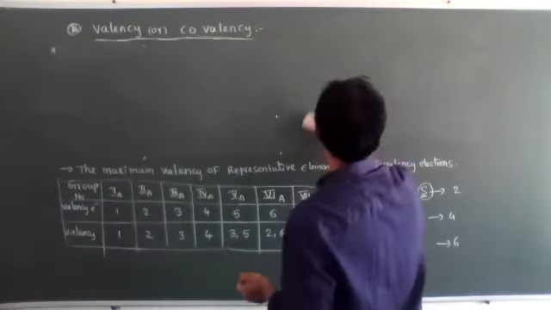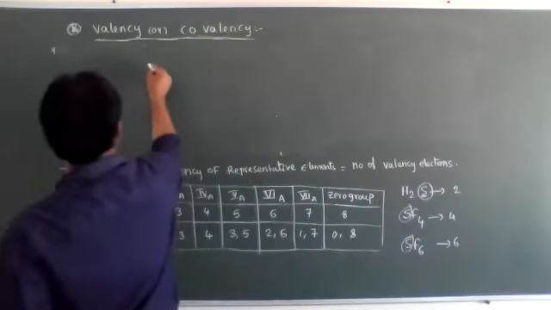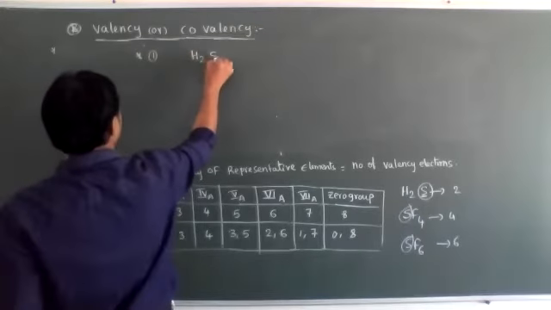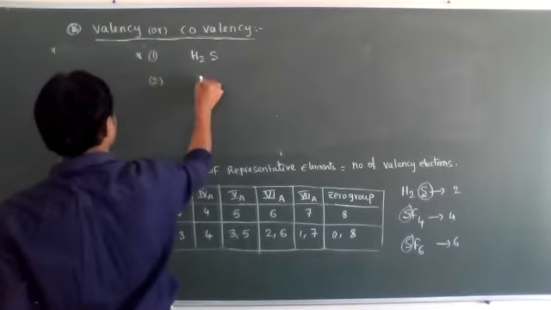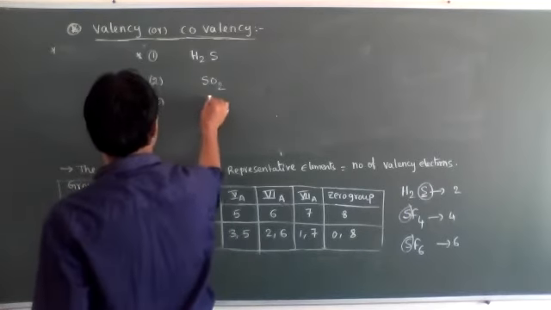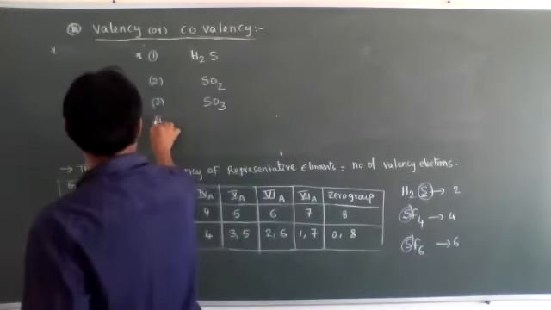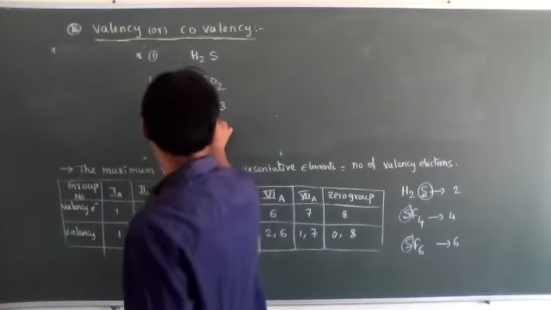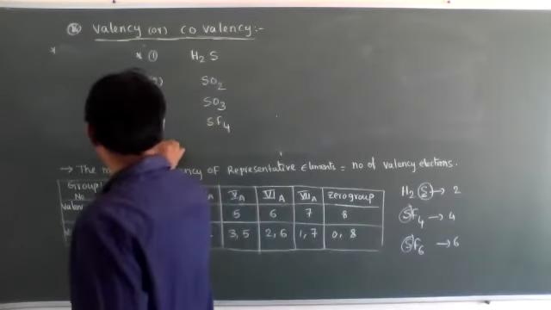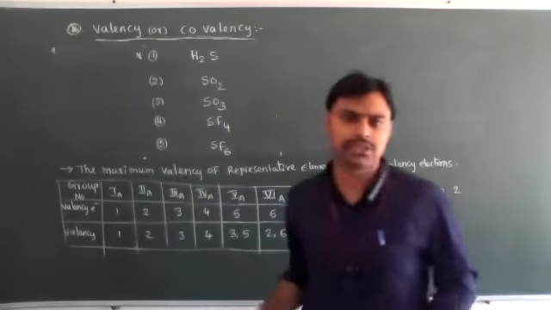For example, take the sulfur element. Sulfur belongs to the 6th group. Sulfur forms H2S, hydrogen sulfide. Sulfur forms SO2, sulfur dioxide. Sulfur forms SO3, sulfur trioxide. When sulfur combines with halogens, it forms SF4, sulfur tetrafluoride. Sulfur combined with halogens can form a maximum of SF6 also.